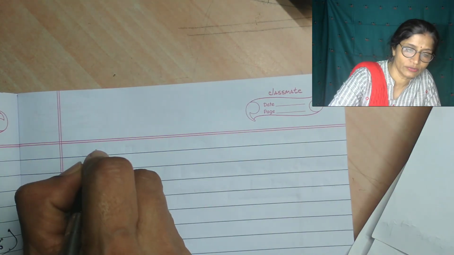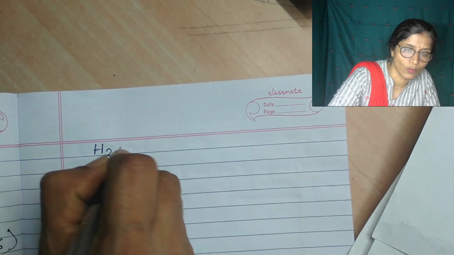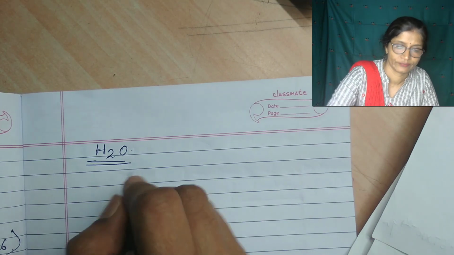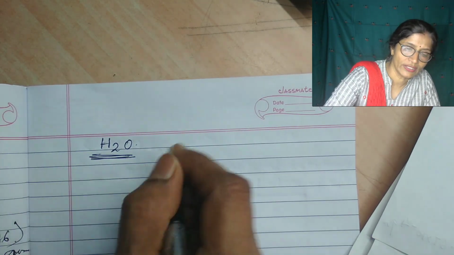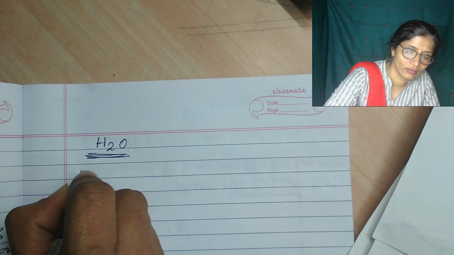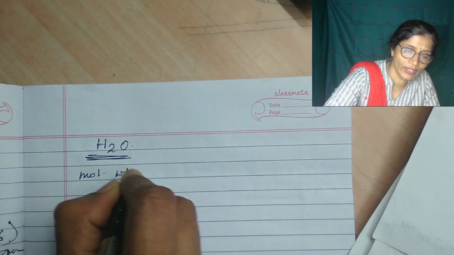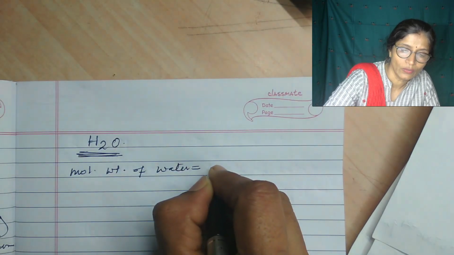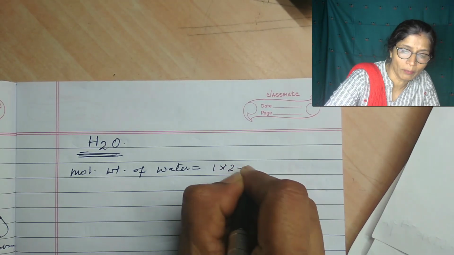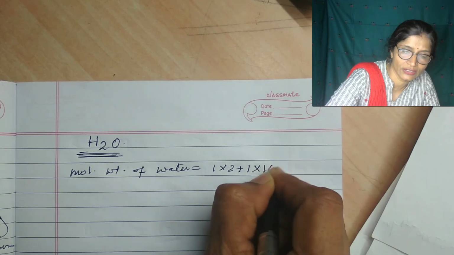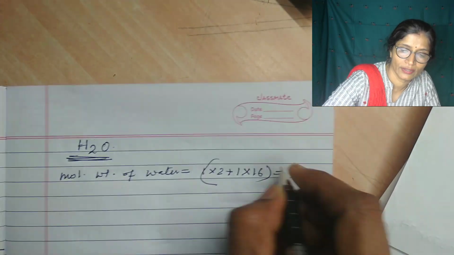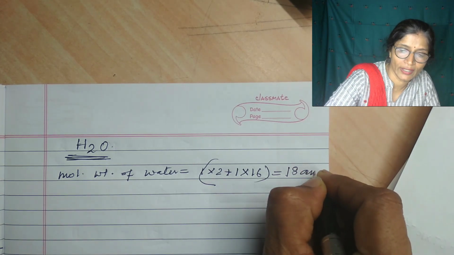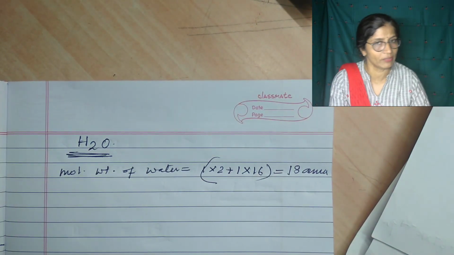So suppose I have written H2O, and I want to find out the percentage of hydrogen and oxygen in water. What is the molecular weight of water? Molecular weight of water is equal to 1 into 2 plus 1 into 16, so it will be equal to 18 gram, 18 AMU, or 18 atomic mass unit.